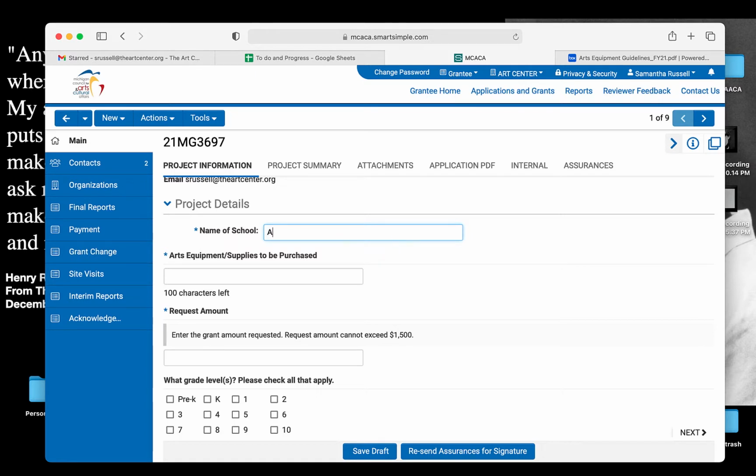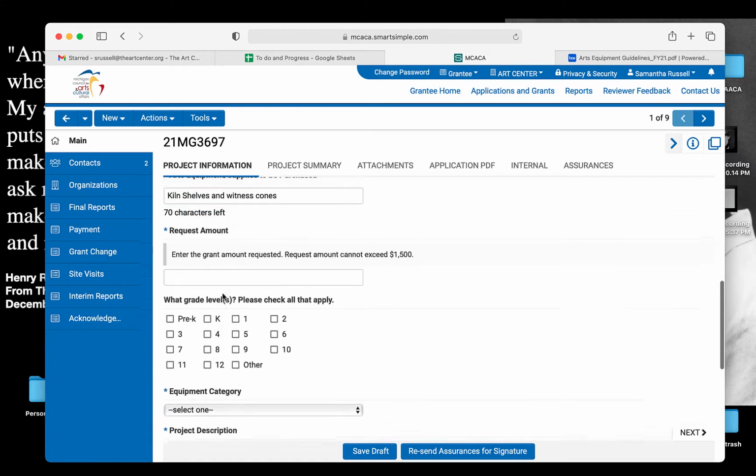So the name of the school, you're going to type the name of your school. The arts equipment and supplies to be purchased. And so you're just going to kind of give a summary of what's happening. You can also use this application to repair anything that's been damaged. And so just type on in there what it is, briefly what you're going to get.